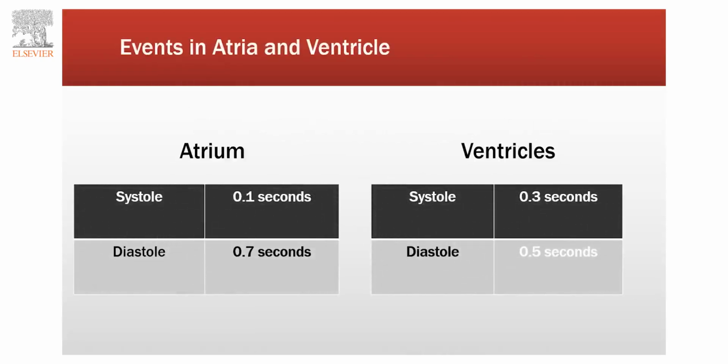The cardiac cycle has two types of events, an atrial event and a ventricular event. The atrial event consists of systole and diastole of about 0.1 seconds and 0.7 seconds respectively, whereas the ventricular events in the cardiac cycle last for 0.8 seconds, which is divided among systole and diastole for 0.3 and 0.5 seconds respectively.